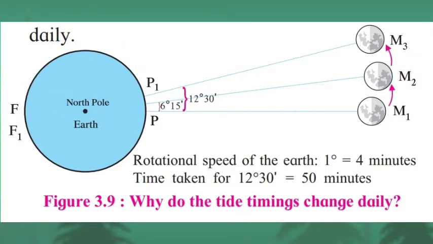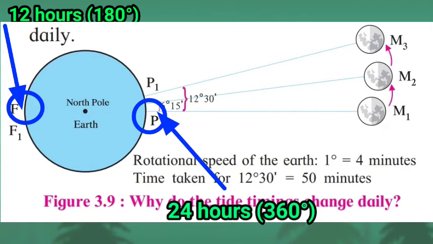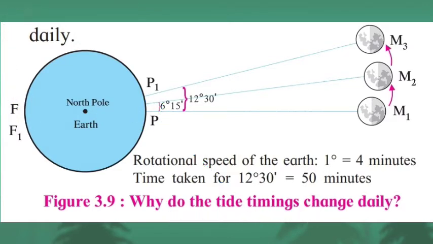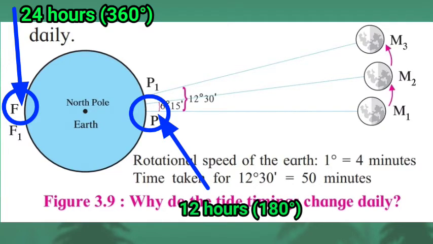Children, the earth rotates on its axis. For that, point P will take 24 hours to come back to its original position. This distance is 360 degrees, meaning a full circle. Similarly, point P will take 12 hours to reach the position of point F. This is the semicircle or half circle. The same change will also occur with reference to point F. Point F will also take 24 hours to come back to its original position, and point F will take 12 hours to reach the position of point P.